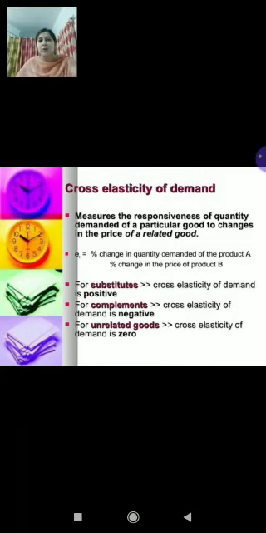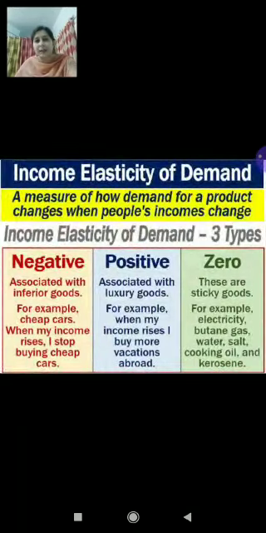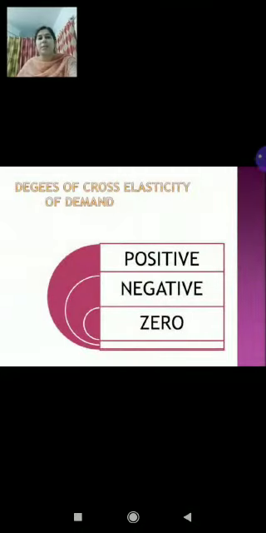Fine, children. So we have discussed the income elasticities of demand. In that case, there were three degrees: positive, negative and zero. Here also we have discussed the three degrees of cross elasticity, and the degrees are positive, negative and zero. Right, children? Now, this was all about the degrees of income and cross elasticity of demand. Price elasticity we have already discussed.